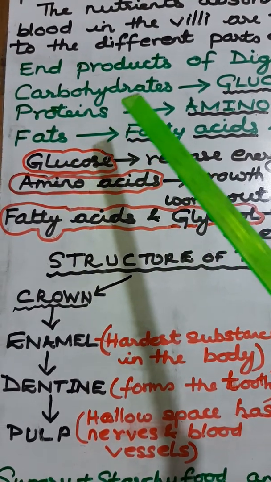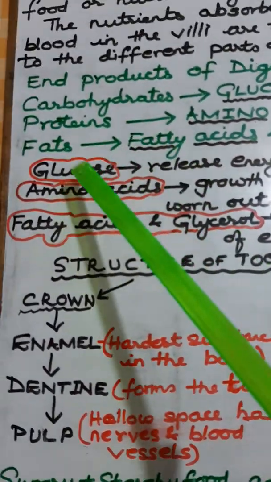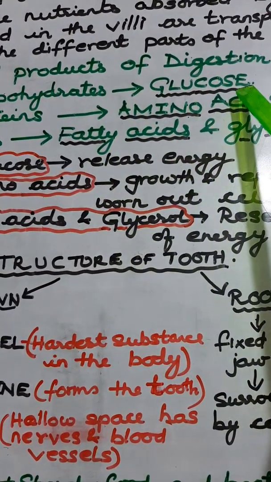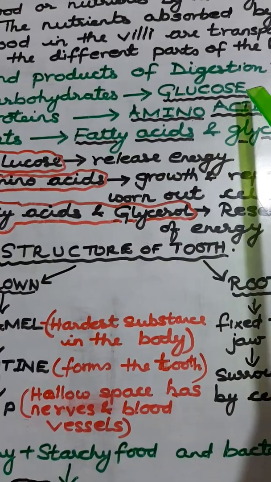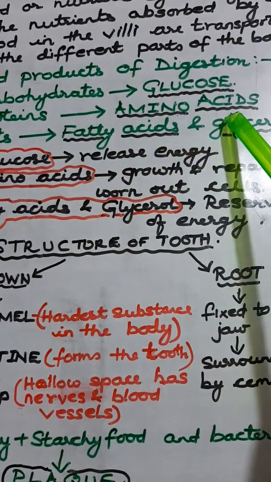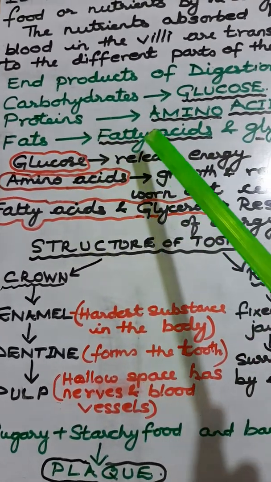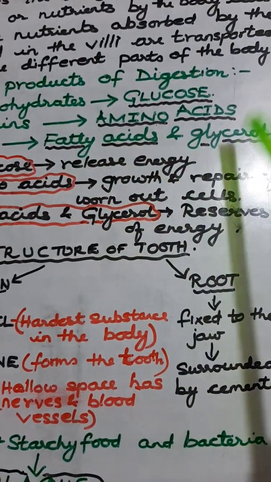Now all these that we take, after digestion, are transformed into the simplest form. Carbohydrates are transformed into glucose. The simplest form of carbohydrate is glucose. The simplest form of proteins is amino acids. The simplest form of fats is fatty acids and glycerol.